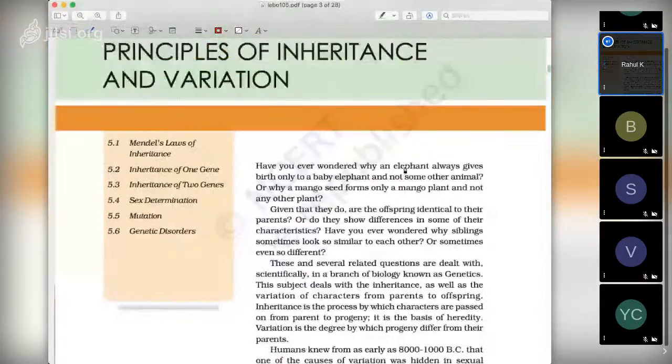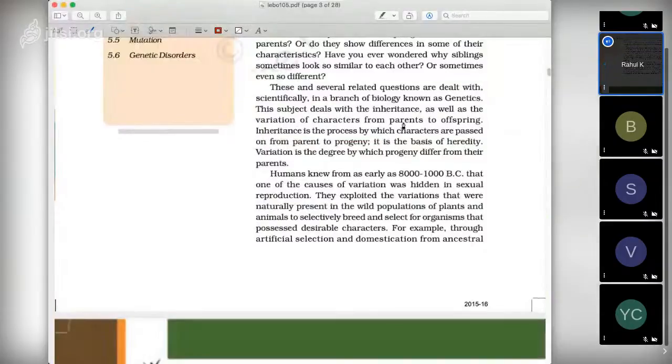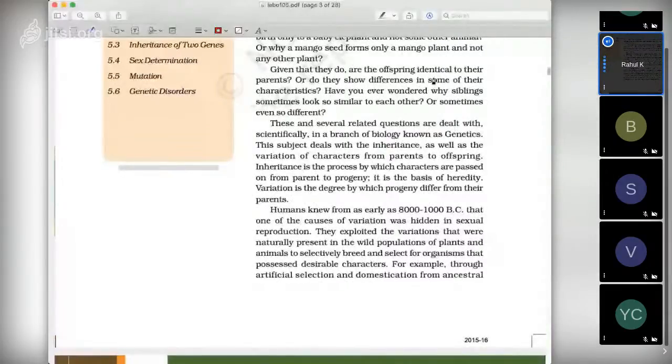Okay, so here the branch of biology which deals with such questions, why we have particular characters, why these characters go from one generation to the next, and why sometimes the offspring look exactly like their parents and sometimes they look different, is considered genetics.